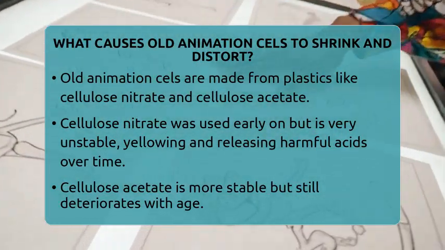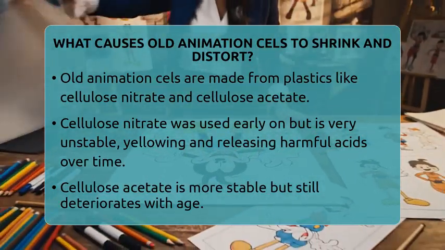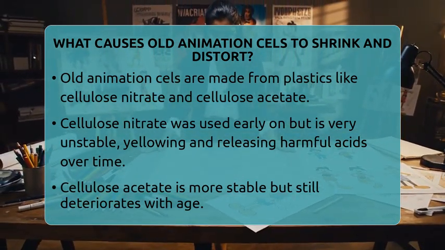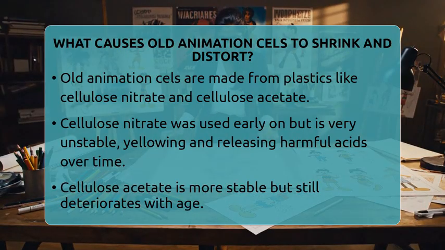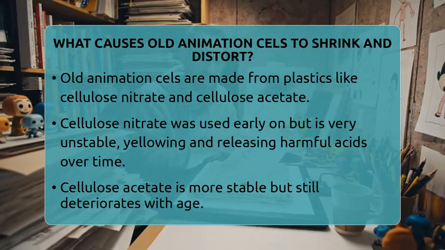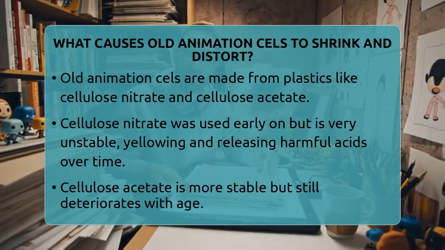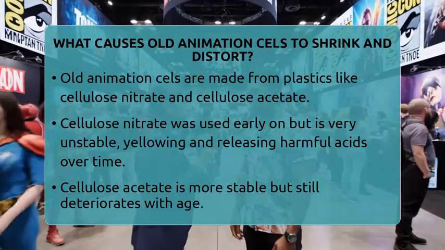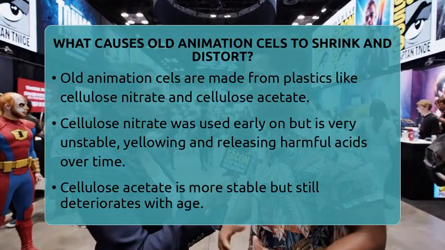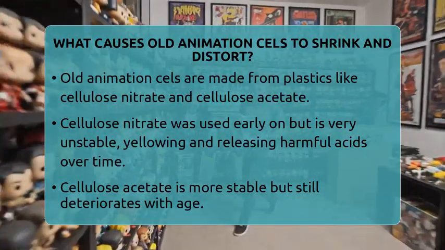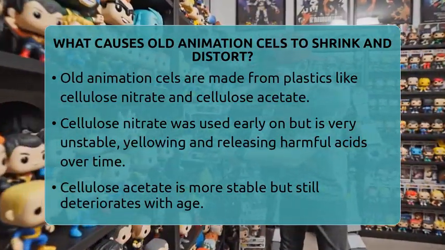Old animation cells were originally made from plastics like cellulose nitrate and cellulose acetate. Cellulose nitrate was used early on because it was cheap and easy to produce, but it was also very unstable. Over time, it yellows, becomes brittle, and releases harmful nitric acid. Later cells used cellulose acetate, which is more stable but still prone to deterioration. As these plastics age, they undergo chemical changes that cause shrinkage and warping.